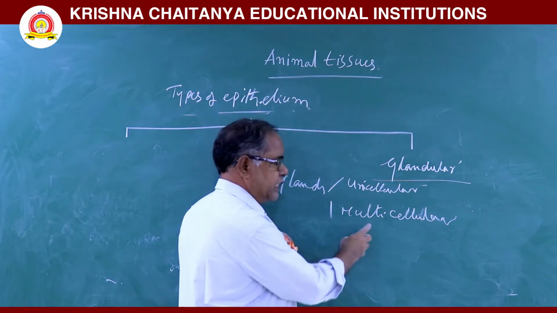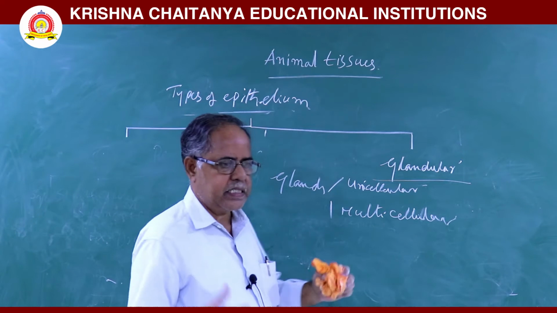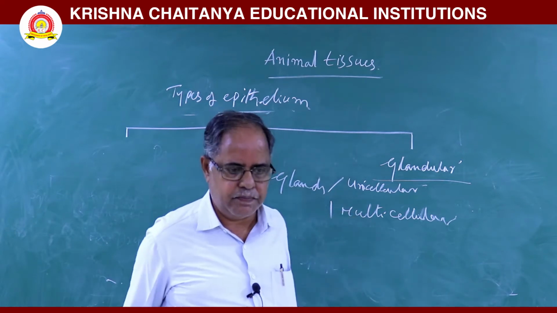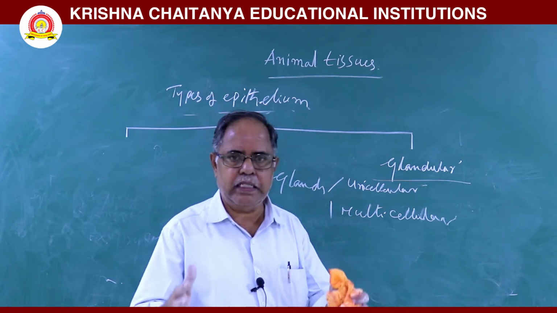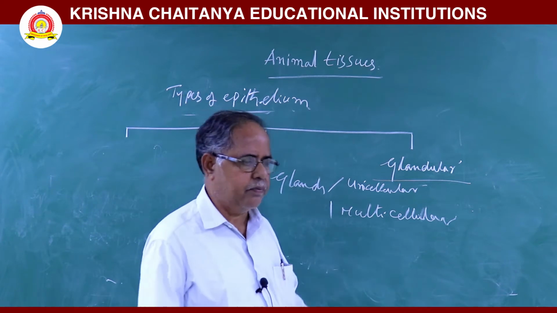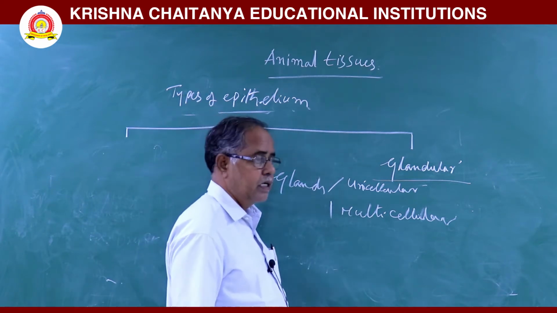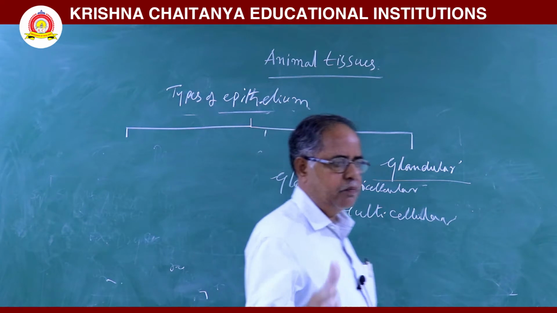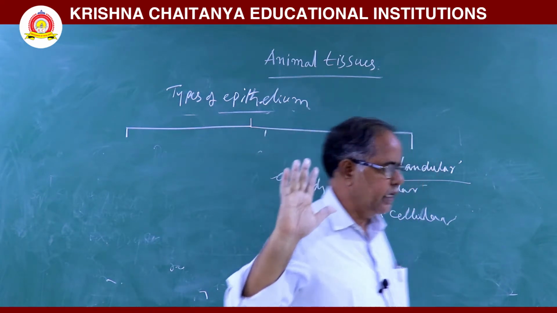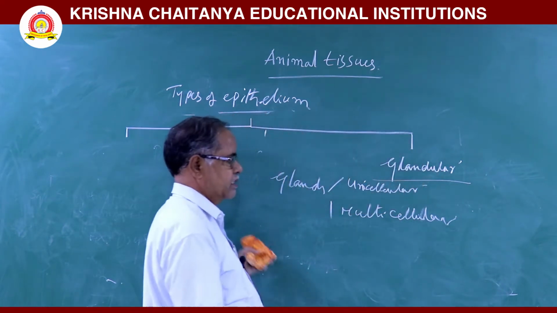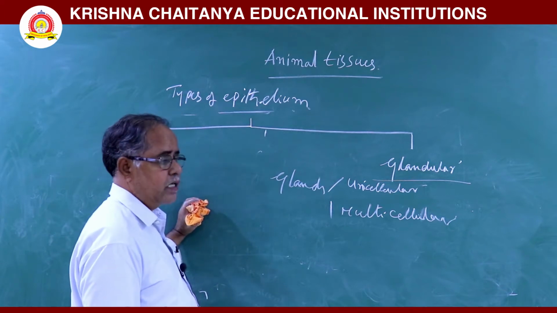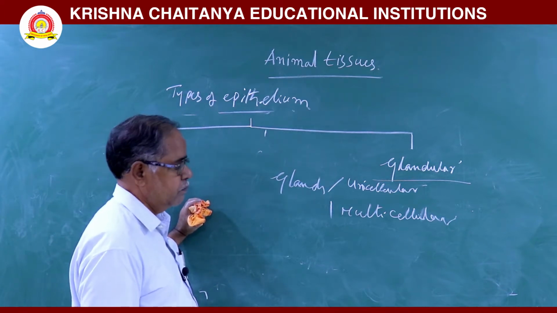Next, in multicellular glands, the cells are arranged as clusters. That type of glands are called multicellular glands. For example, salivary glands. Glands are two types, unicellular and multicellular.